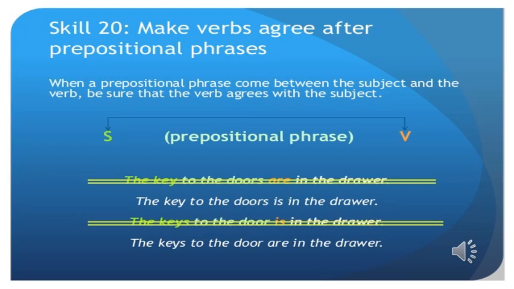Look at the second sentence. The keys to the door are in the drawer. The subject here is plural, the keys. To the door is a prepositional phrase which comes between the subject and the verb. And the verb here is are because the subject is plural. So the keys to the door are in the drawer. But the first sentence, the key to the doors is in the drawer. You see the difference here?